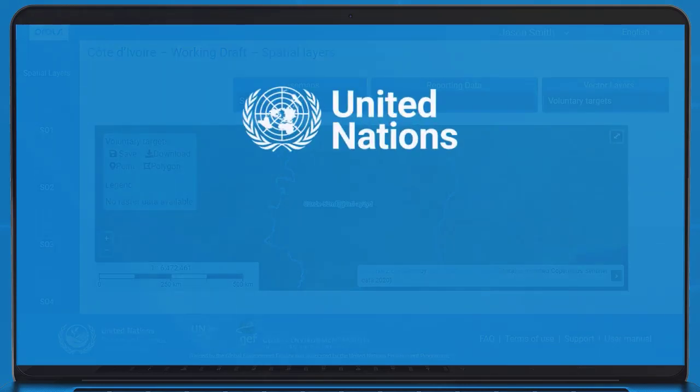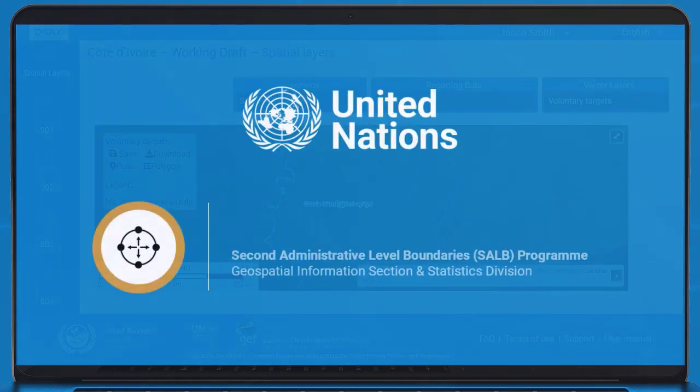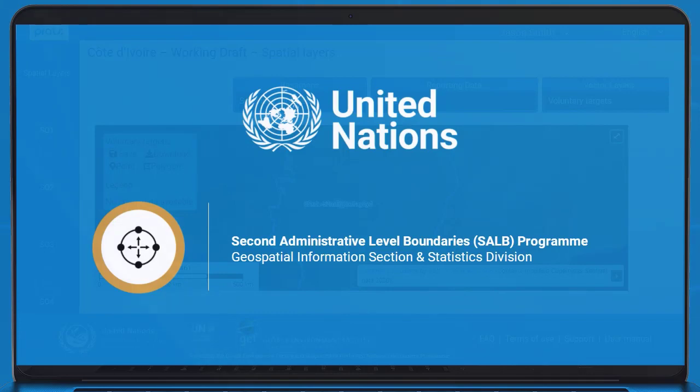However, parties are encouraged to engage with the Second Administrative Level Boundaries, or SALB, programme of the Geospatial Information Section and Statistics Division when opting to use their own boundary.